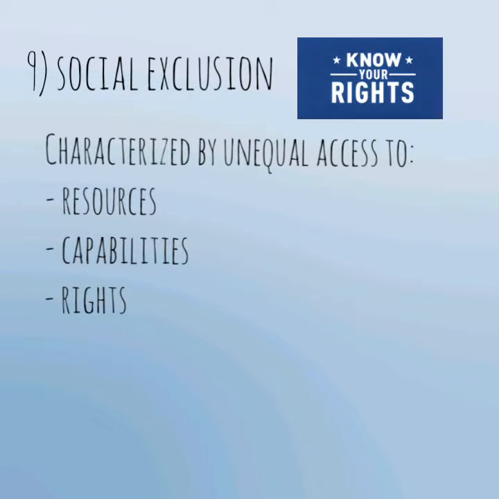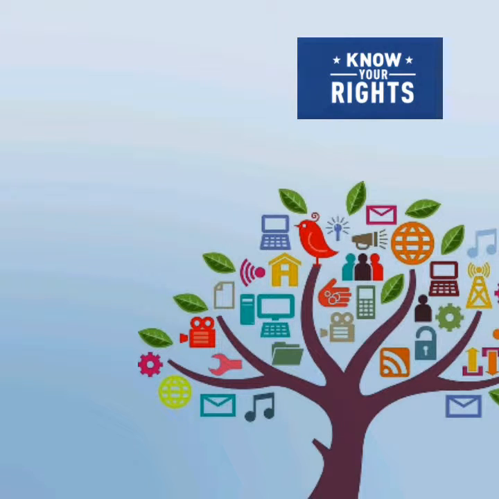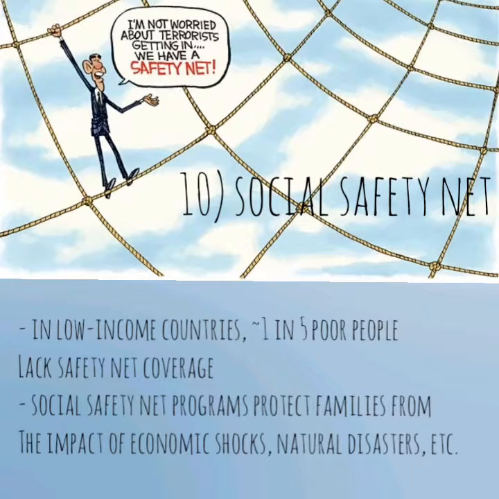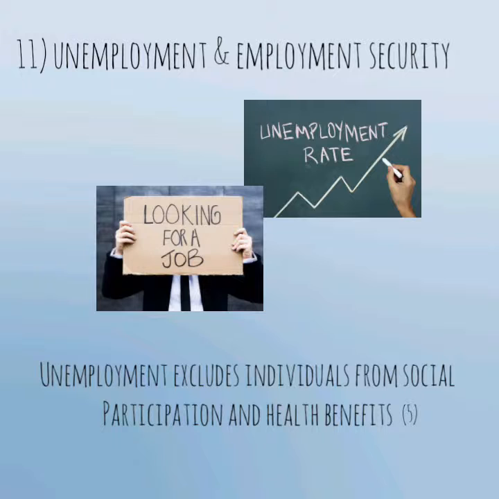Social exclusion occurs as a result of dynamic, multidimensional processes driven by unequal power relationships that interact across economic, political, social, and cultural dimensions. Several developing countries are investing in social safety nets in order to improve the lives of their poor populations. Individuals who are without work during a reference period and are looking for work are deemed unemployed.